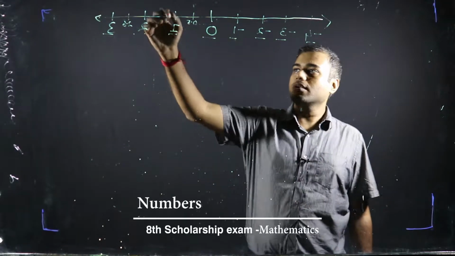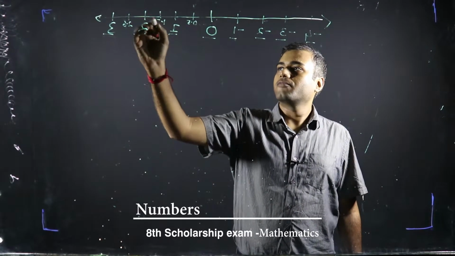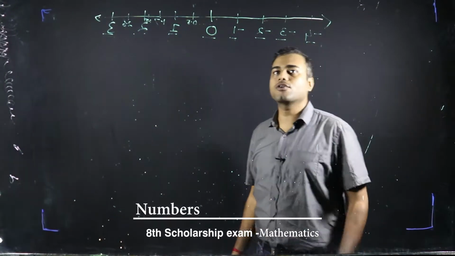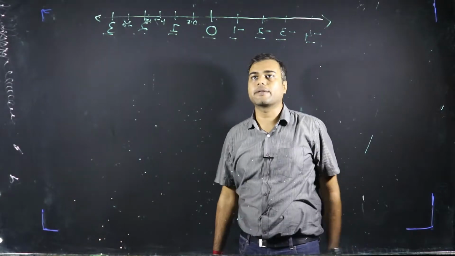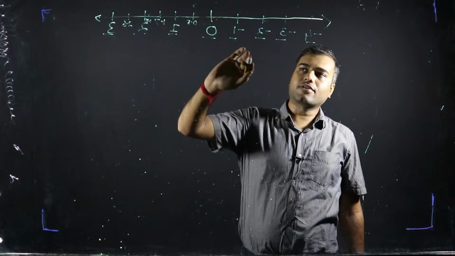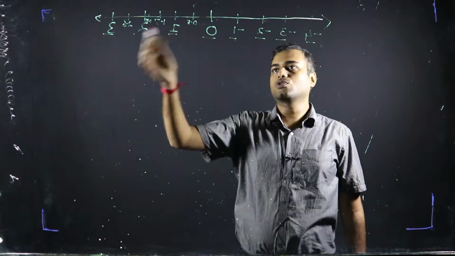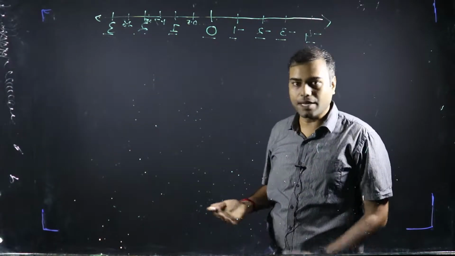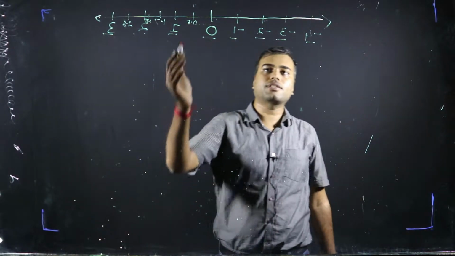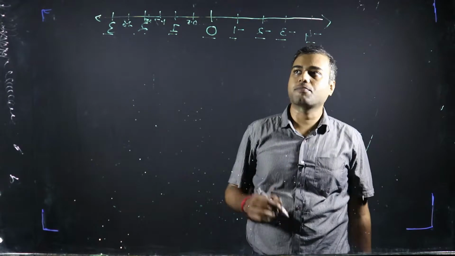Non-integers are also here. 1.7 is here, 1.77 is also here, right? Any number that you can think of is here on this number line, correct? Any number that we can think of is either rational or irrational, so they are also here. Numbers are infinite, that means there are infinite rational numbers, there are infinite irrational numbers.